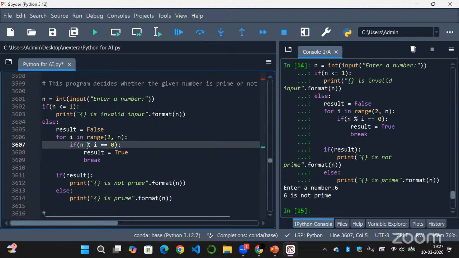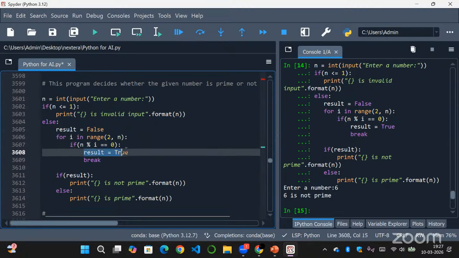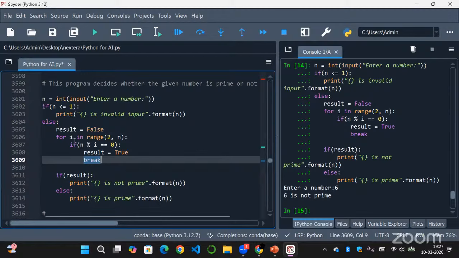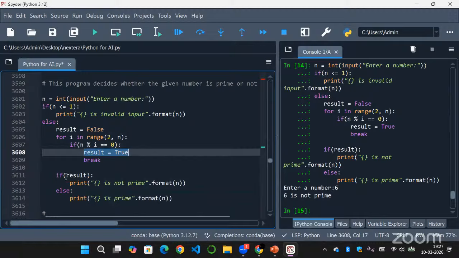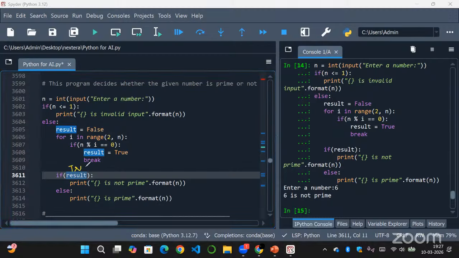So this condition will become true and result will be changed to true. You don't need to check the other numbers 3, 4, 5 also, and it will directly break and go to the if else. As the result is true, the test condition will become true and it will print 6 is not a prime.